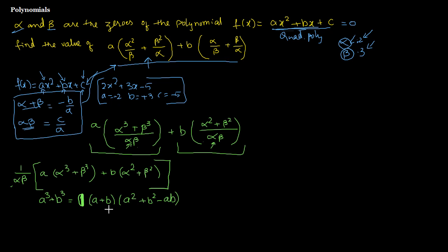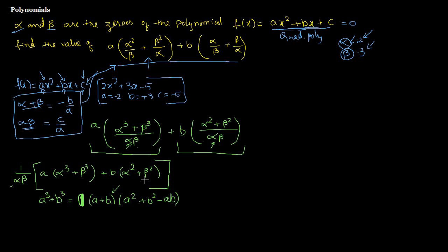That's the formula we're going to use. You have other formulas to substitute, but those won't work out here. If I come up with a plus b whole cube multiplied by something else, you can put that, but here again you'll get some other values. So this is the easiest way you can use it.